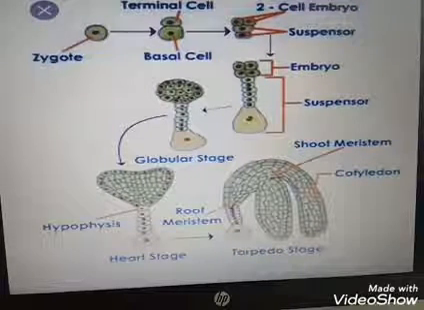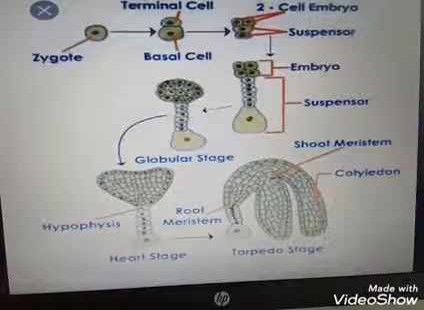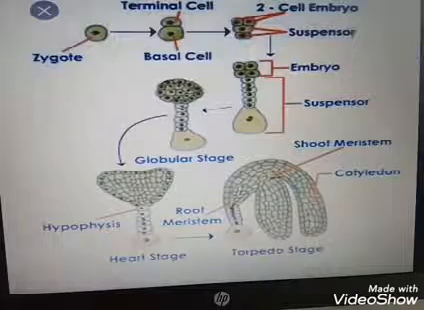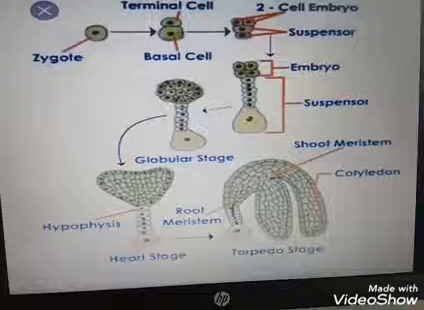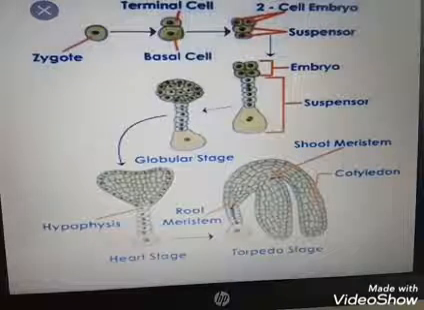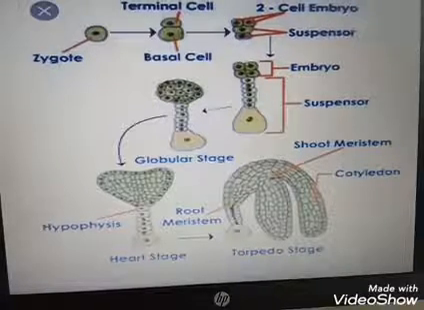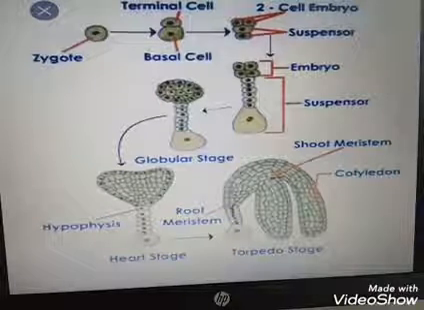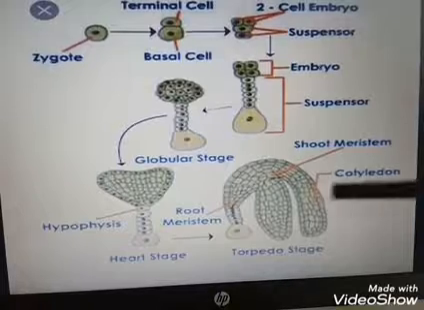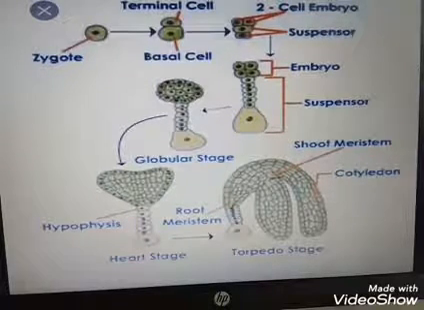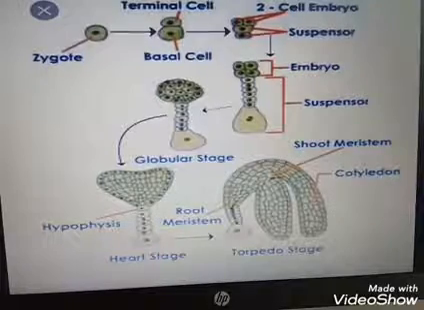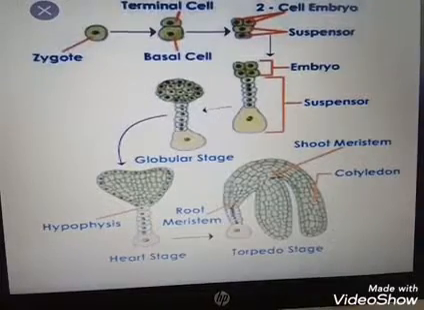Again I am repeating. First the proembryo gets converted into a globular embryo, then into a heart-shaped embryo, then into a torpedo-shaped embryo, which is the mature embryo. A fully developed dicot embryo shows an embryonal axis and has two cotyledons. That's why the name is dicotyledon. The embryonal axis is also known as tigellum.